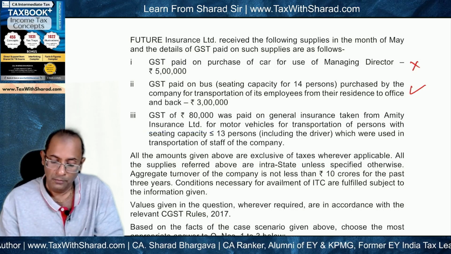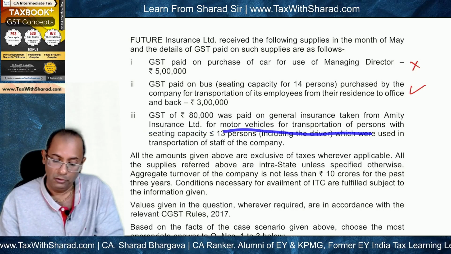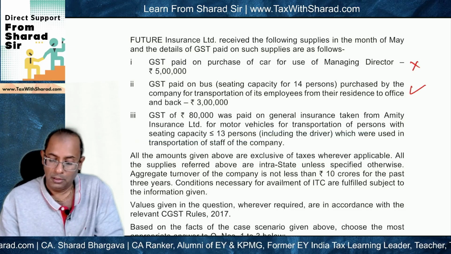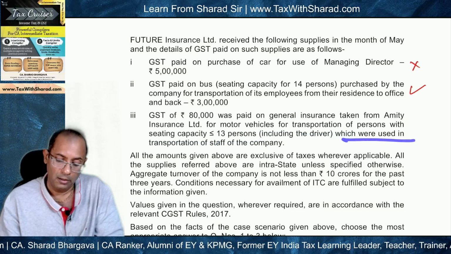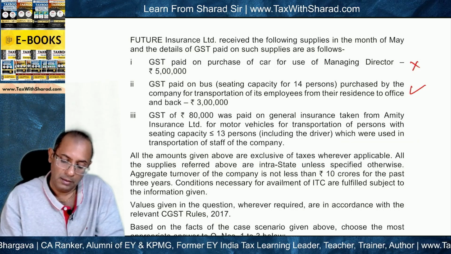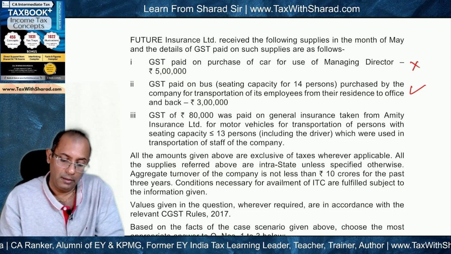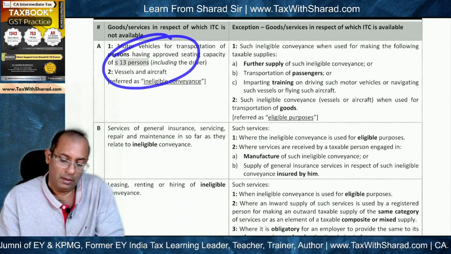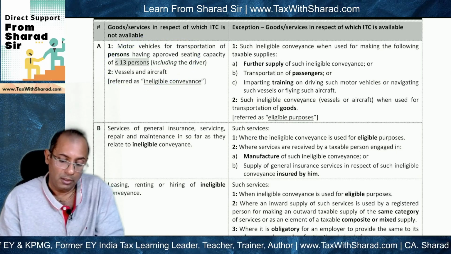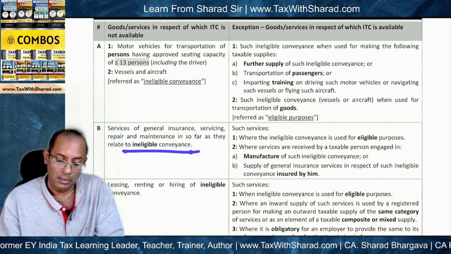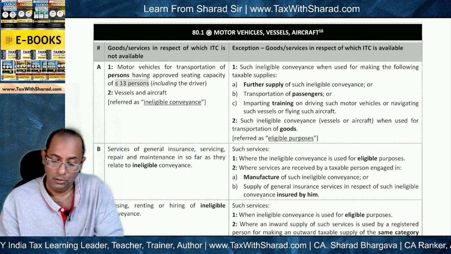Third is GST of 80,000 was paid on general insurance taken from Amity Insurance Limited, so another insurance company, for motor vehicles for transportation of persons with seating capacity less than or equal to 13 persons, including the driver, which were used in transportation of staff of the company. So the capacity is 13 or less, including the driver. So ITC is blocked. And in respect of such conveyance and services of general insurance, insofar as they relate to such ineligible conveyance, ITC is also blocked.